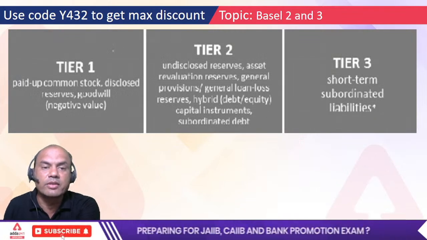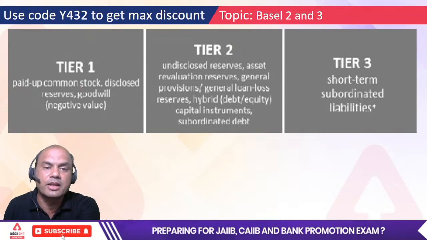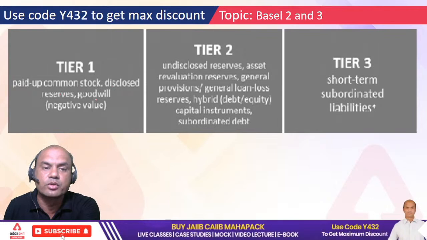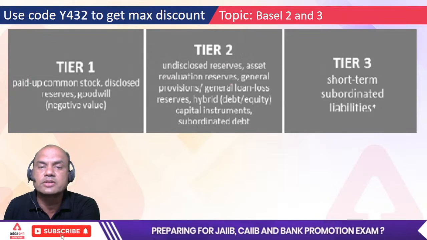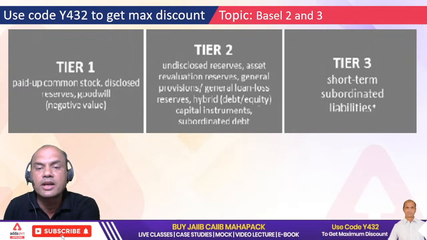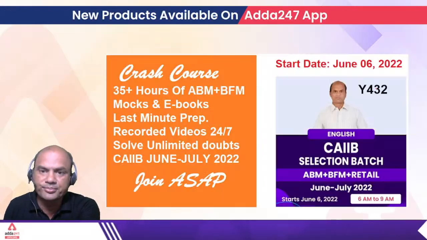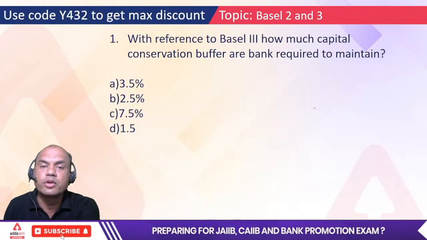So what is under T1, T2 and T3? See this. Paid up capital, common stock, disclosed reserves, goodwill, negative. All this goodwill and everything is T1. T2 is what? Undisclosed reserves, asset revaluation reserves, general provisions, general loss reserves, hybrid debt instruments. Subordinated debt. T3, short term. Got this point? So now let's move on to objective questions.